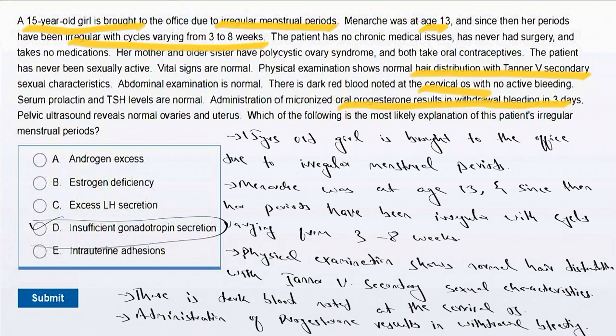Based on these, the correct option is choice D, insufficient gonadotropin releasing hormone from the hypothalamus. So with insufficient gonadotropin secretion, the initial menstrual cycles in adolescents are irregular and anovulatory. The abnormal uterine bleeding that follows menarche is due to immaturity of the developing hypothalamic-pituitary-gonadal axis, which produces inadequate quantities and proportions of gonadotropin releasing hormone and subsequently FSH and LH required to induce ovulation.